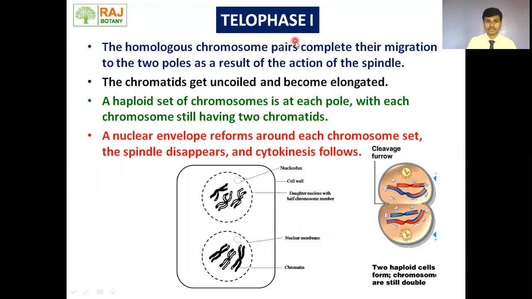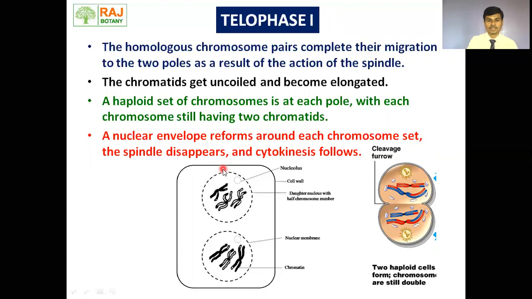Let's move toward telophase first. Homologous chromosome pairs complete their migration to the two poles, meaning migration is completed and homologous chromosomes are now at the two opposite poles. The chromatids get uncoiled and become elongated, thread-like. A haploid set of chromosomes is at each pole, with each chromosome still having two chromatids. The nuclear envelope reforms around each chromosome set. The spindle disappears and cytokinesis follows.